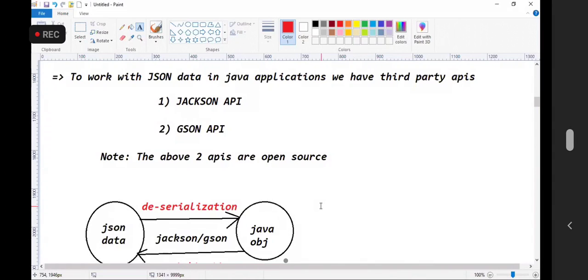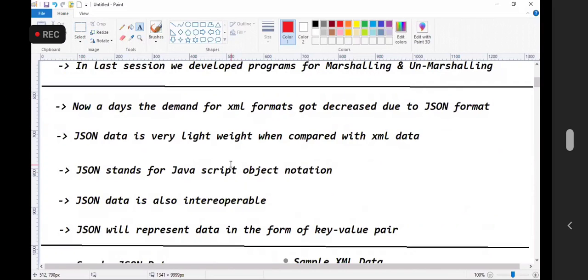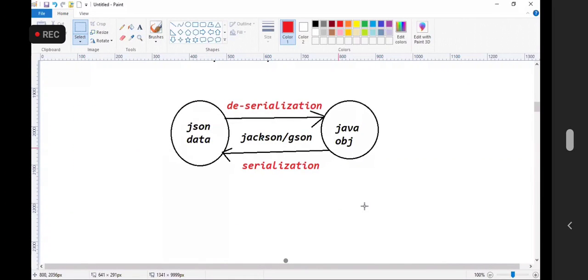Are you guys getting my point? XML data can be converted to Java, and Java data can be converted to XML. They are called marshalling and unmarshalling. But here, are we calling it marshalling and unmarshalling, or serialization and deserialization? We are calling it serialization and deserialization. Are you able to follow me?